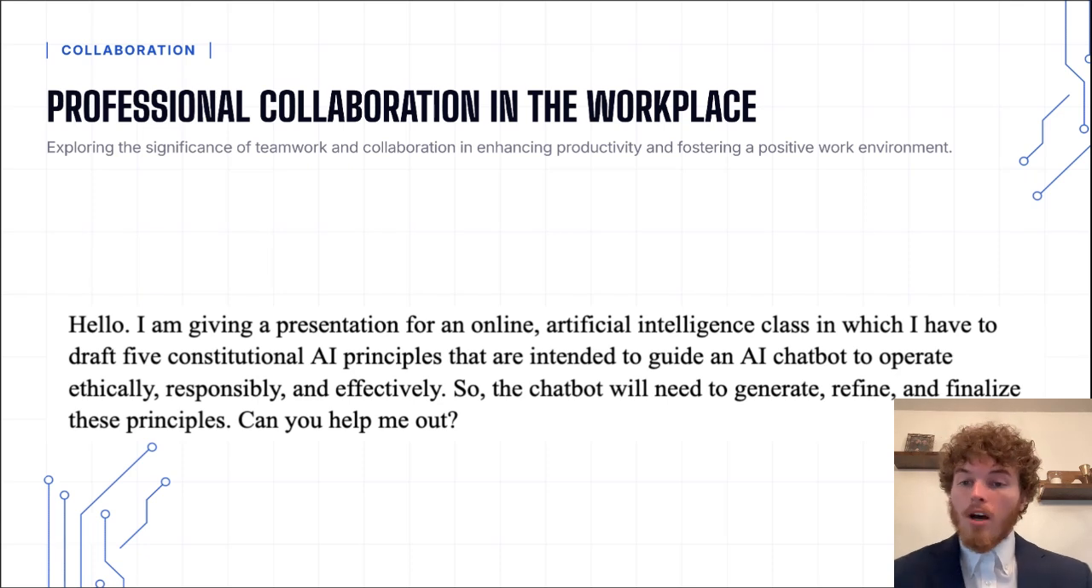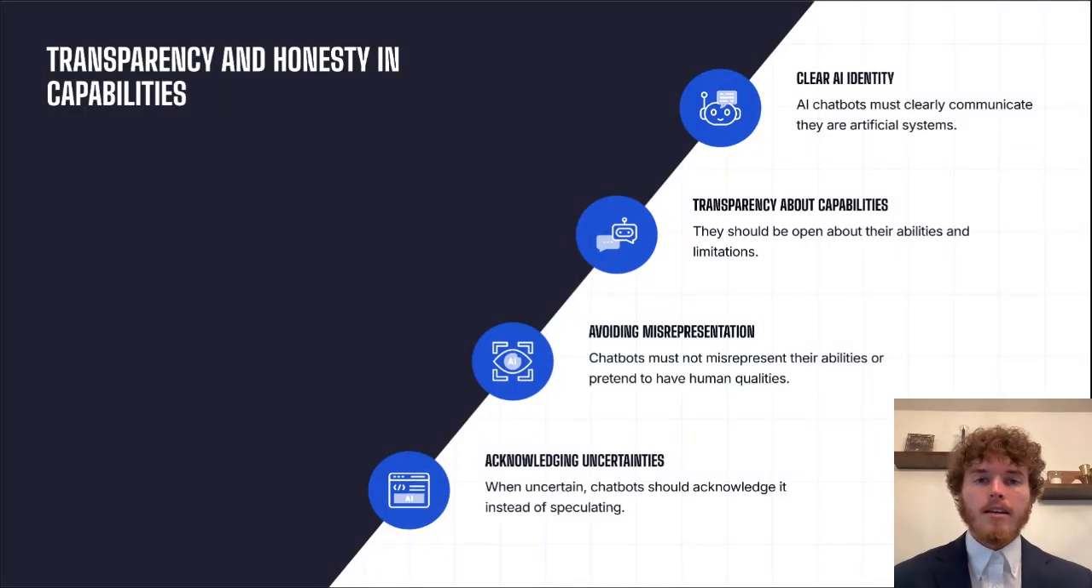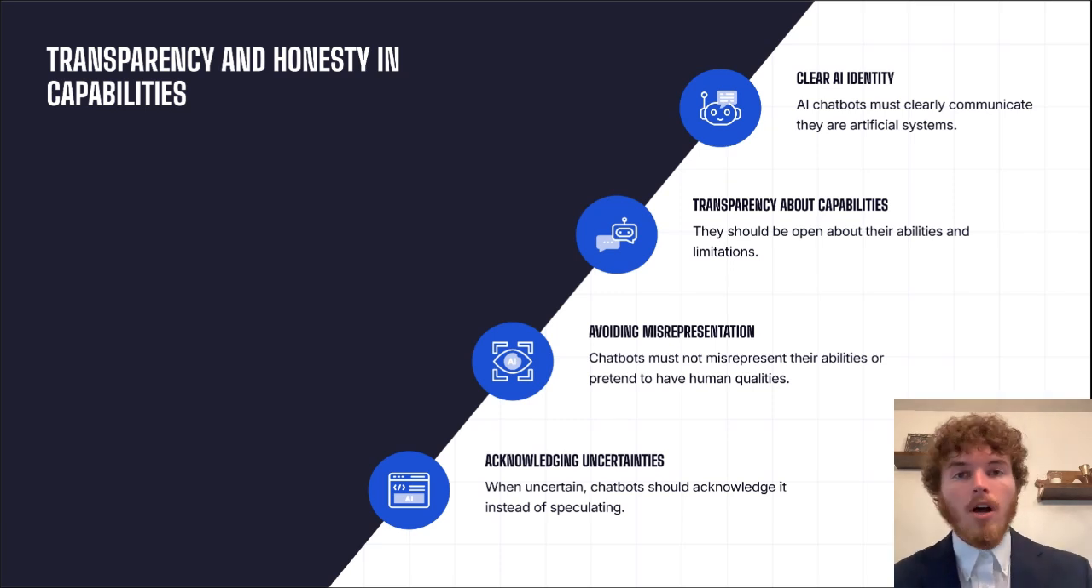So I said, the chatbot will need to generate, refine, and finalize these principles. Can you help me out? And this is what they came up with. So the first is transparency. Now, transparency is important in many different aspects of life around communication. You want to be transparent to those that you're talking to in hopes that they are being transparent with you.